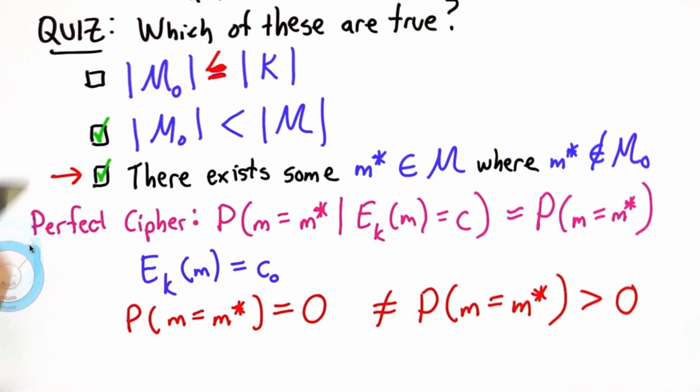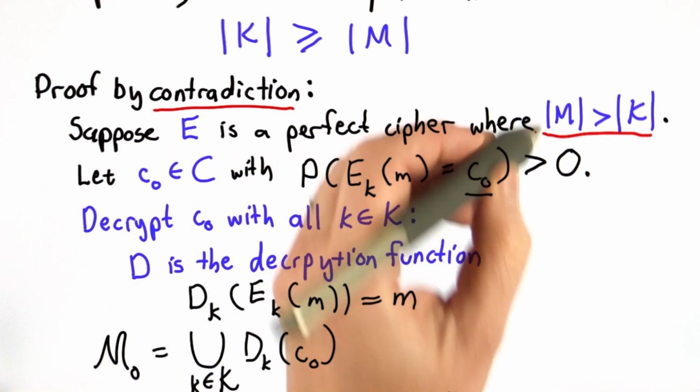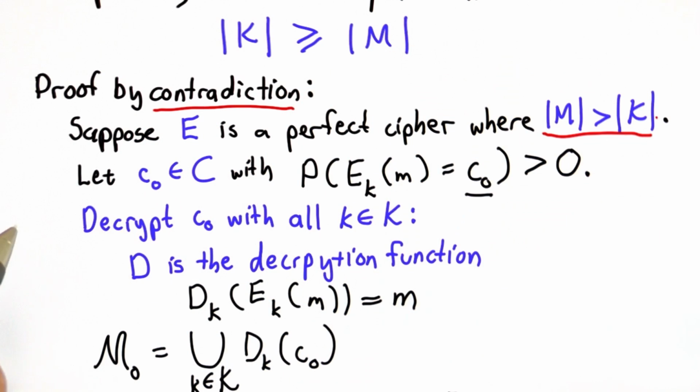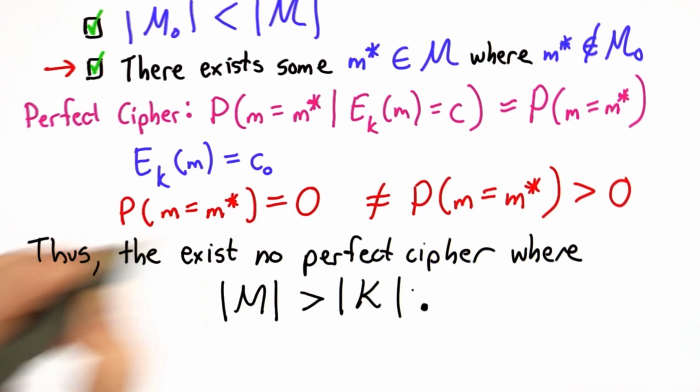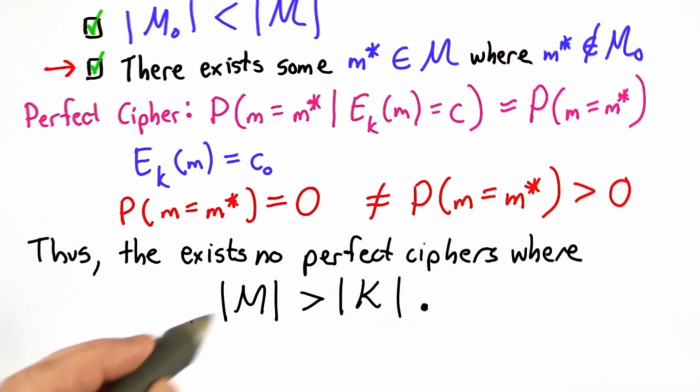The only assumption that went into this was this one. We assumed that there existed a perfect cipher where the number of messages is greater than the number of keys, and we've reached a contradiction. So this proves that there exist no perfect ciphers where the number of messages is greater than the number of keys. So this is bad news.